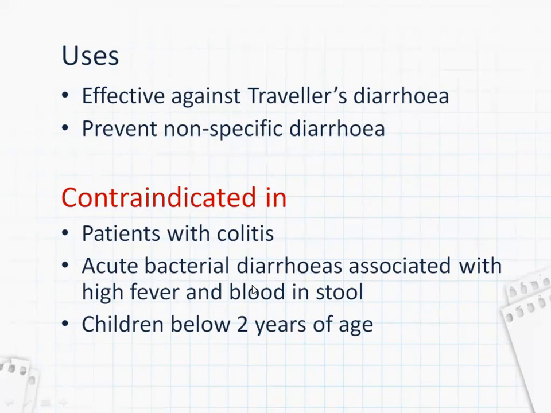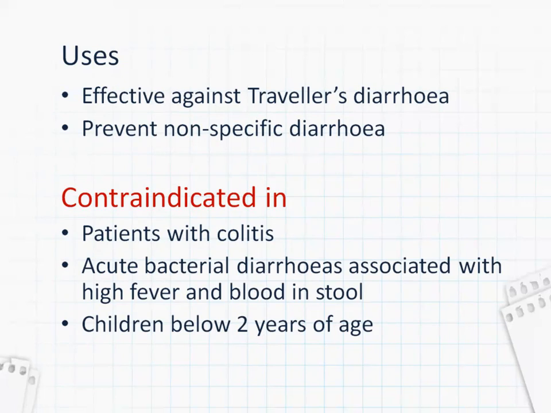Why it is contraindicated here: in acute bacterial diarrheas, through the diarrhea the pathogens are excreted, being flushed out. But if you give an antidiarrheal, the stool will stay inside the intestine itself, and there is a higher chance the pathogen can multiply because it is not getting flushed out.